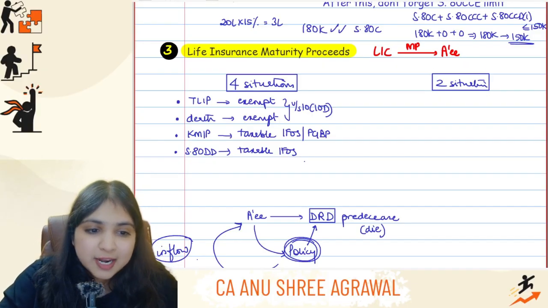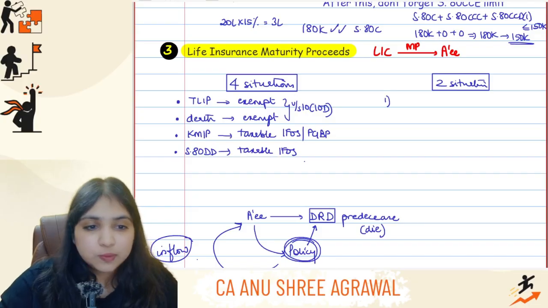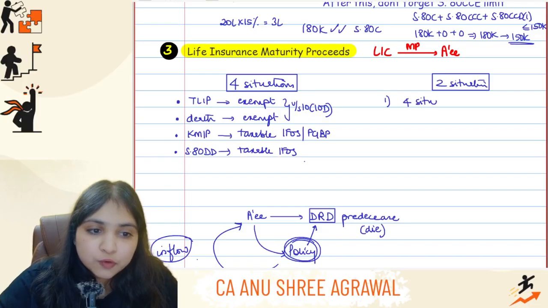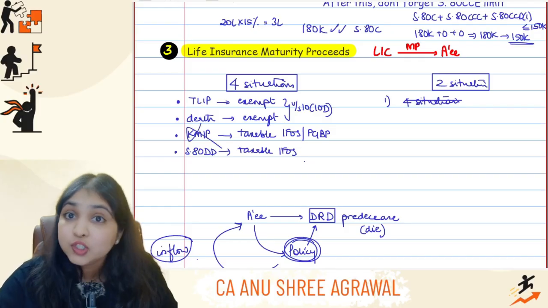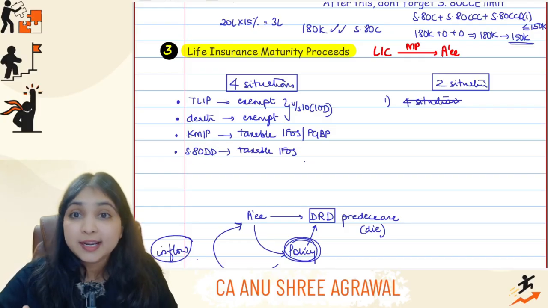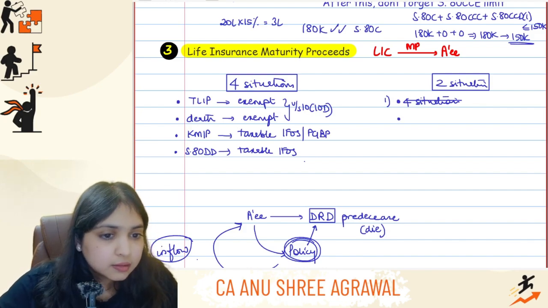Okay, now let's try to understand what these two situations are. So by the way, when will you apply these two situations? You will apply these two situations only if these four situations are not applicable. So none of these four situations are applicable, which means the policy is not a term life insurance policy, money is not received upon death, it is not a key man insurance policy, it is not an ATDD policy. And the second condition is that the premium happens to be more than the limit.